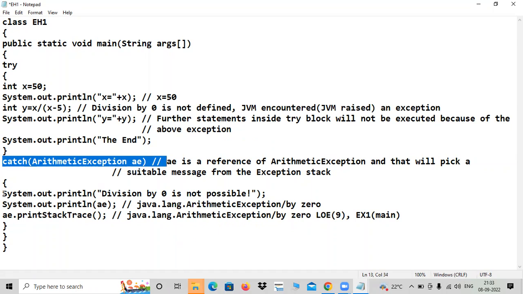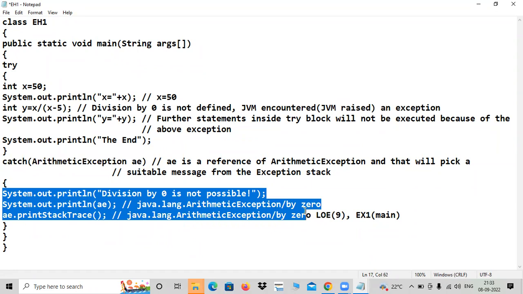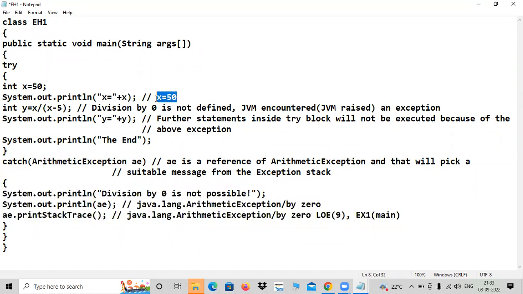First, you can write any of these statements. You can write one statement or two or three, or you need not write anything also. Then also, if you don't write anything, it will display only this. That also I will show you. It won't show any exception. That is not a good idea.